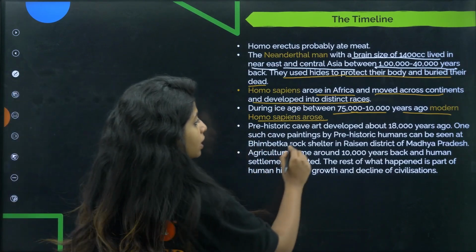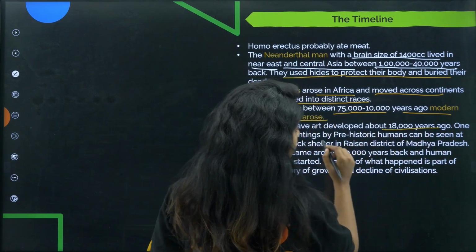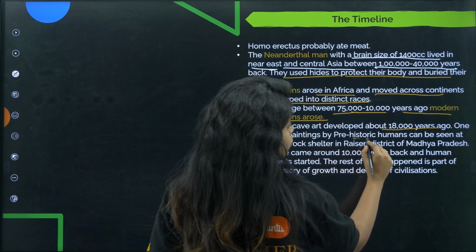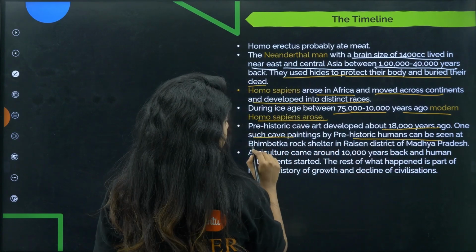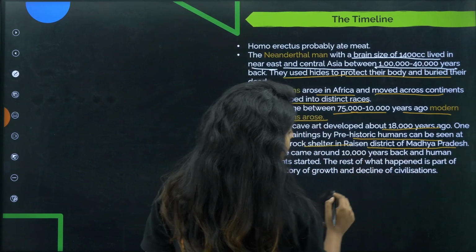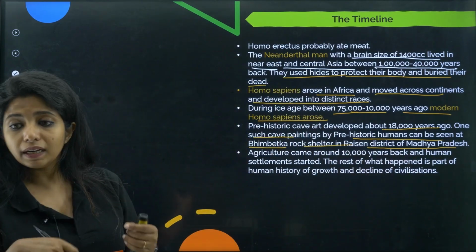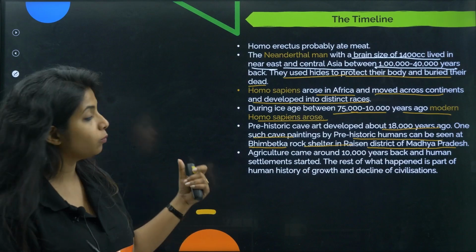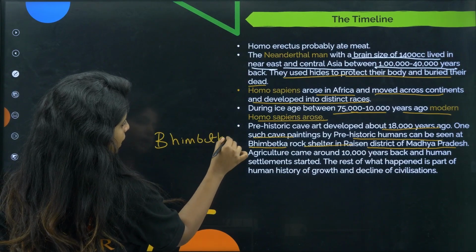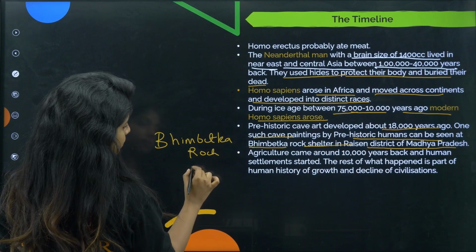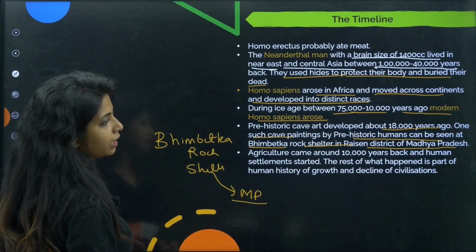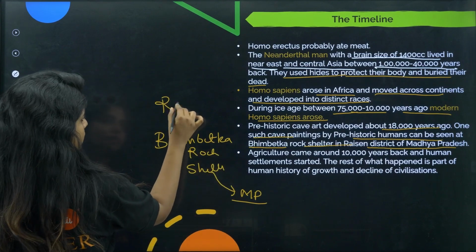Now, prehistoric cave art developed about 18,000 years ago. One such cave painting by prehistoric humans can be seen at Bhimbetka rock shelter in Raisen district of Madhya Pradesh. So these guys used to do cave paintings as well, and that is what you could find in Bhimbetka. Will you remember it? Bhimbetka rock shelter. Where is it? In MP, Raisen district of MP.